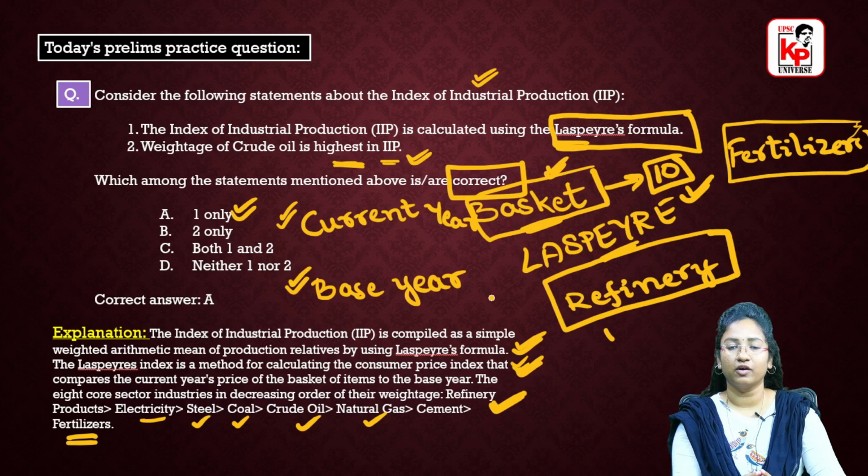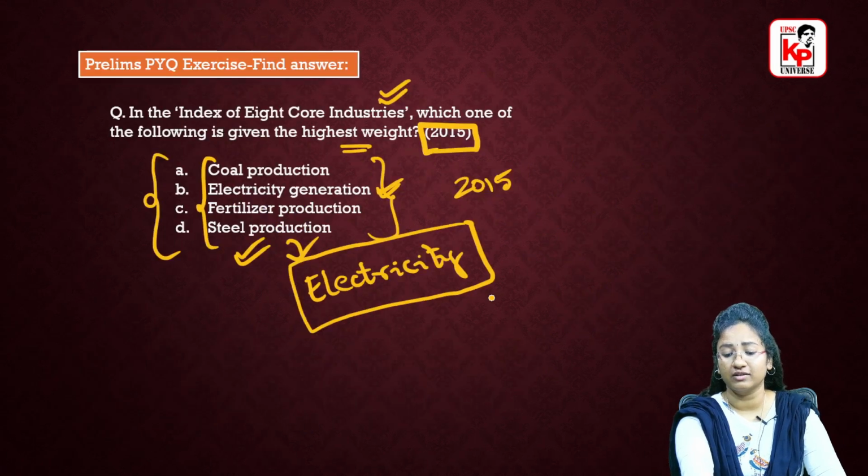So refinery products have the highest weightage, do remember that, followed by electricity, then we have steel, coal, crude oil, and then natural gas, cement and fertilizers. So these are the 8 core sector industries that we have, and this is the decreasing order of their weightage in IIP. You have to try to remember this order also, because already a question has been asked on this weightage.